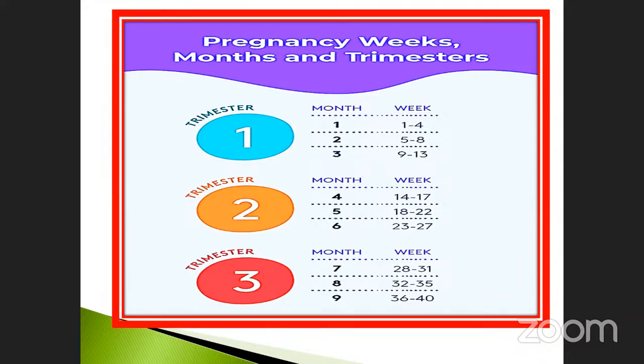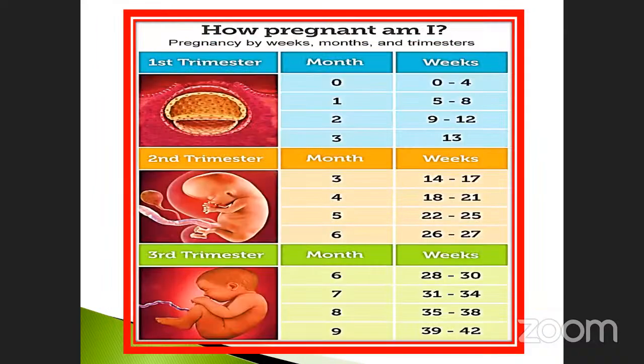How many months? 9 months. How many weeks? 40 weeks. You have to calculate like that. Okay, see that month and weeks. The same things also depend on the developmental aspect of the pregnancy. Once upon a time, you had been like this. So these are the first trimester, second trimester, and also third trimester.